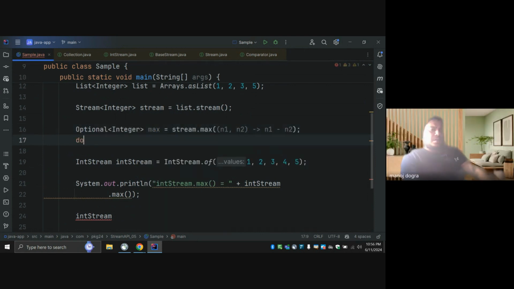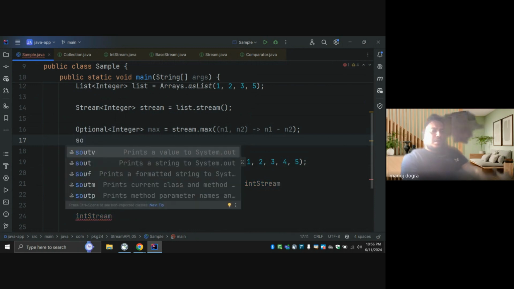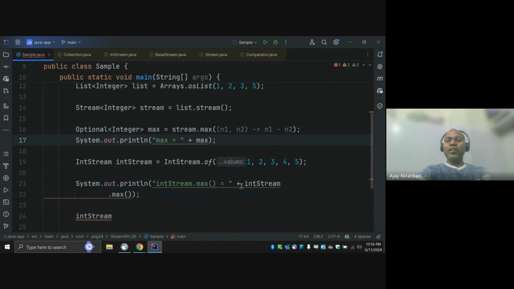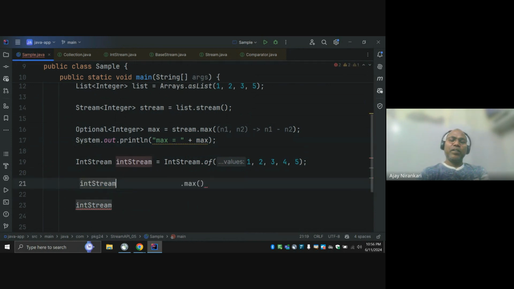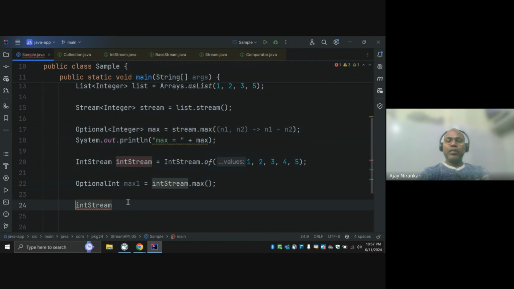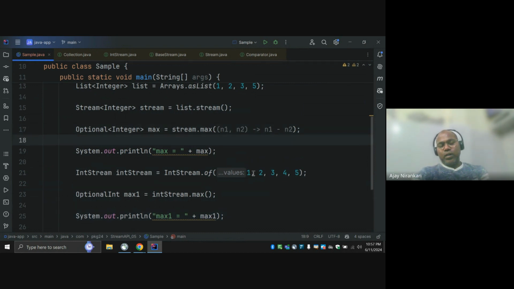Let me explain how it works. N1 and N2: notice we have this number.